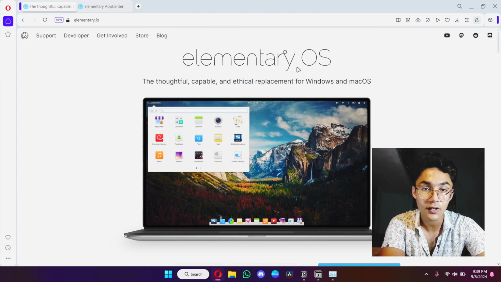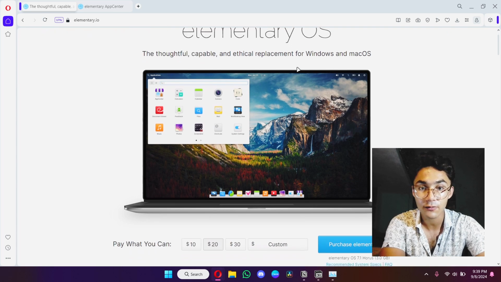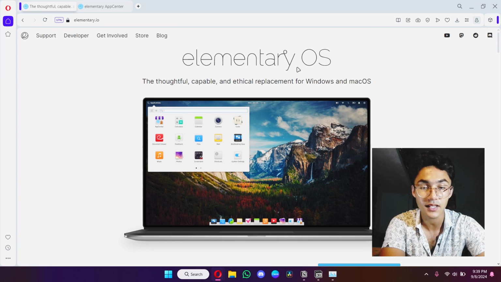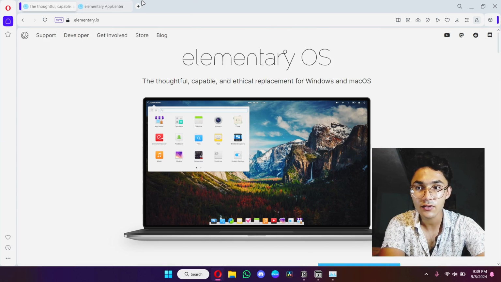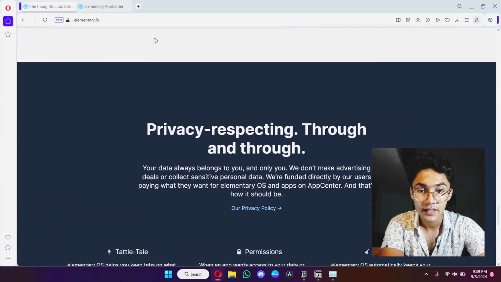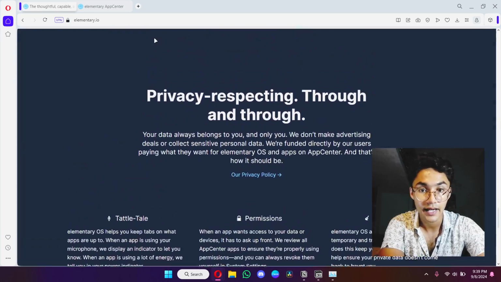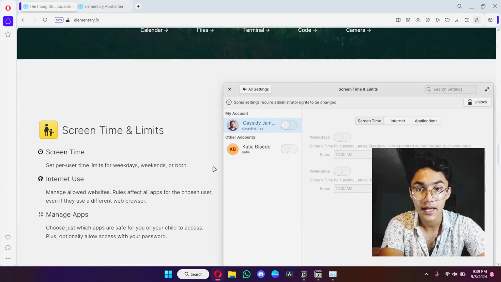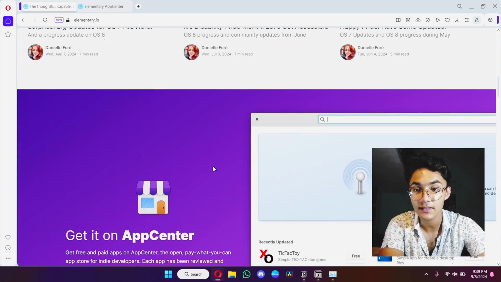This rock-solid, amazing operating system for low-end PCs and mid-range PCs can provide a macOS-like interface and user experience along with Linux as its base. And as you saw, let me show you again, they have almost 300 developers only. That may be just the main reason, and they're working constantly on this project.